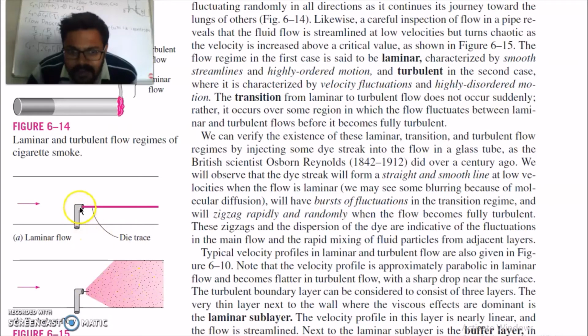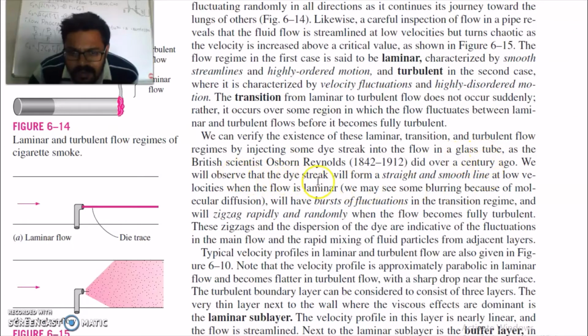By injecting a dye, you can track the type of flow. This you can see is fully developed laminar flow. In this case, when you inject dye, the particles will go in a zigzag manner, and this is turbulent flow. So we can verify the existence of these laminar, transition and turbulent flow regimes by injecting some dye streak into the flow in a glass tube.